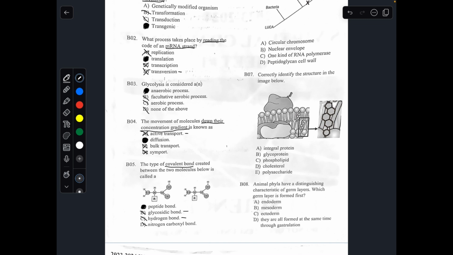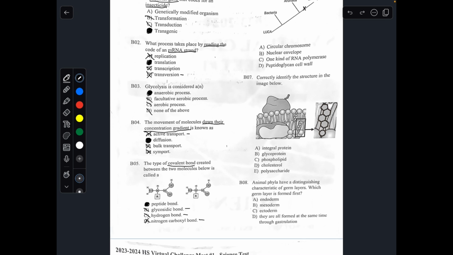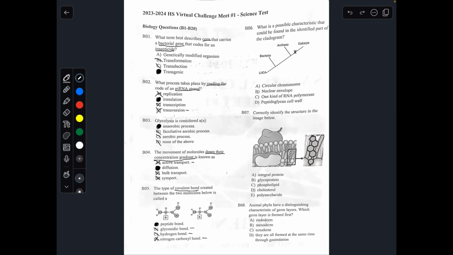Hydrogen bonds are bonds between hydrogen and another atom, most likely a non-metal atom like oxygen. That's also not what's being described. I have not heard of a nitrogen carboxylic bond, but nitrogen is not what's being bonded. It's in a whole amino group, so it can't be D. The answer to number 5 is A.